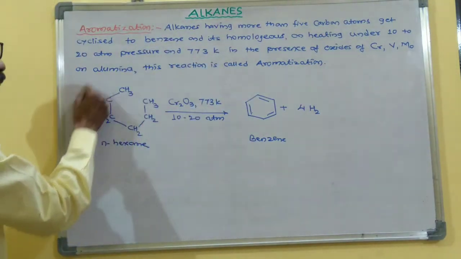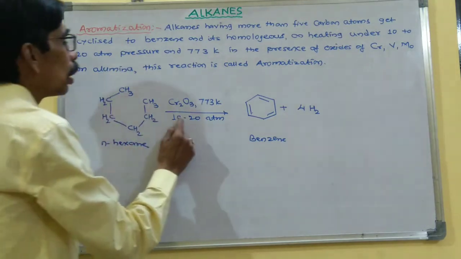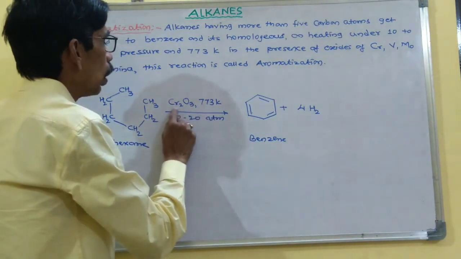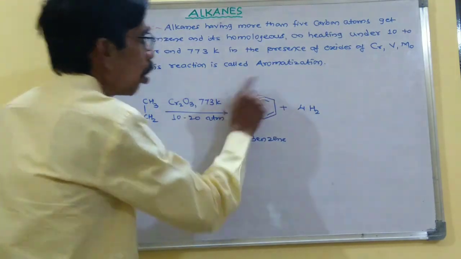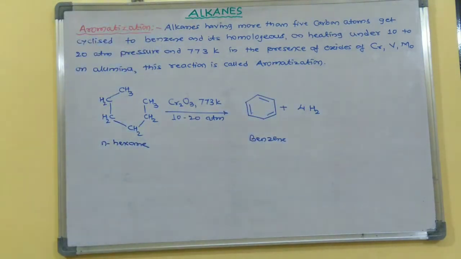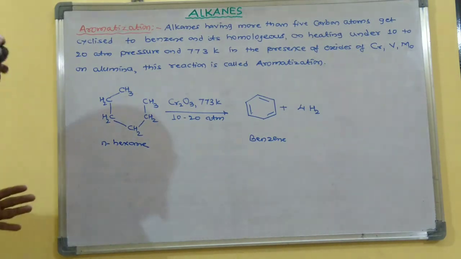For example, n-hexane on heating at 773 Kelvin in the presence of chromium trioxide at 10 to 20 atmosphere pressure gives benzene. So this is an example of aromatization, the second chemical property of alkanes.